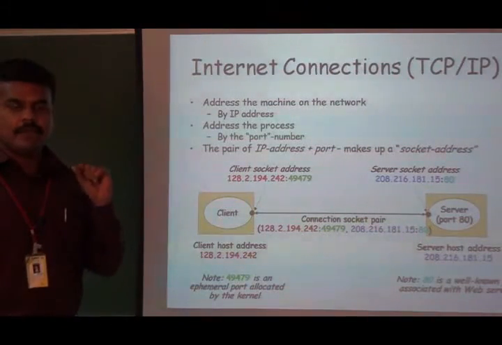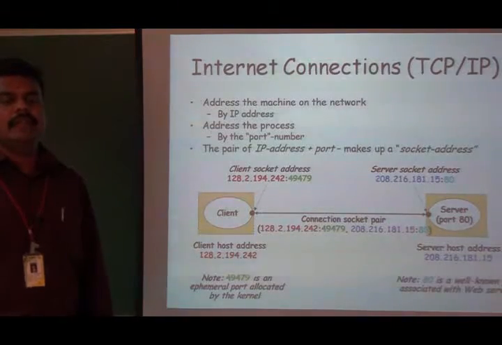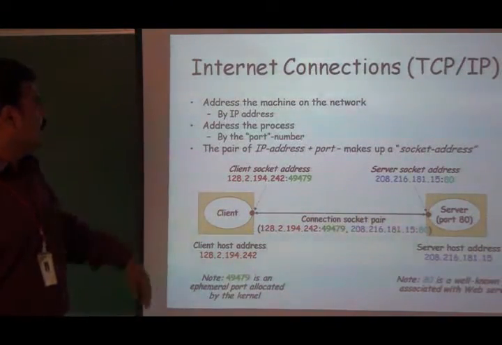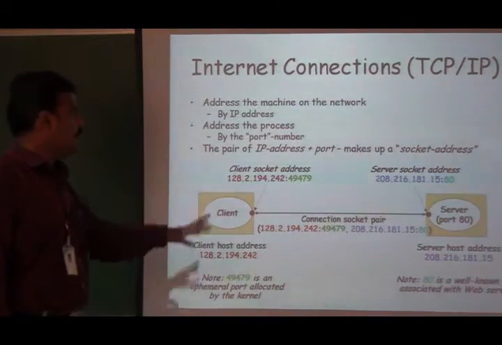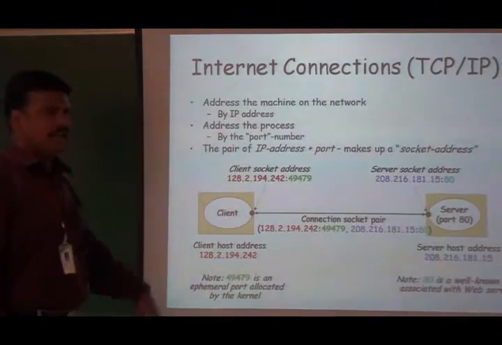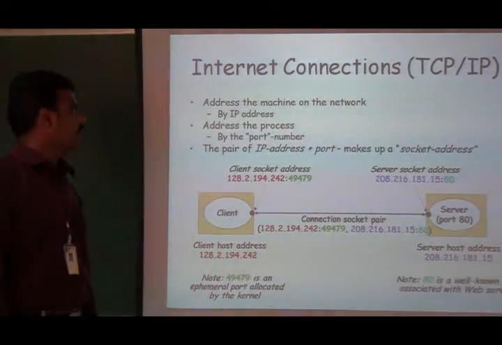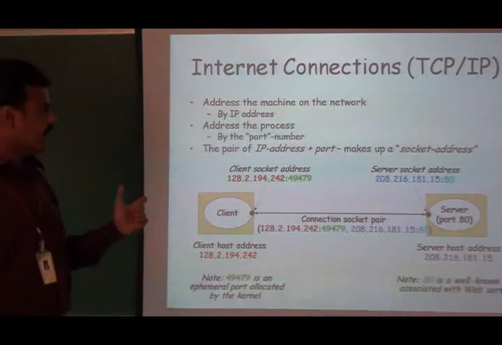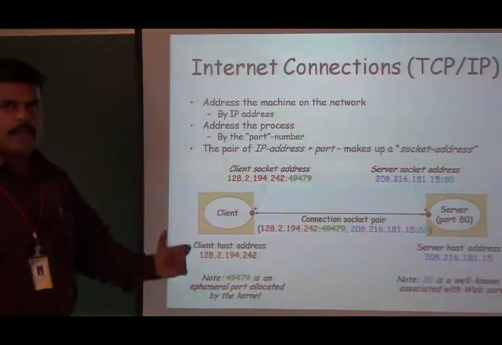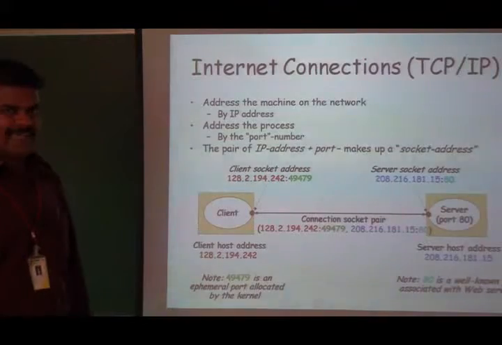Each and every process can be identified with the help of the port number. So the address used to identify the process is what we call port number. The address used to identify the machines in the network is called an IP address. The combination of IP address and the port number is what we call socket address.